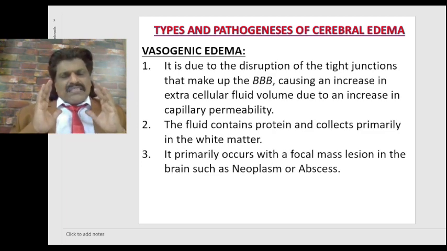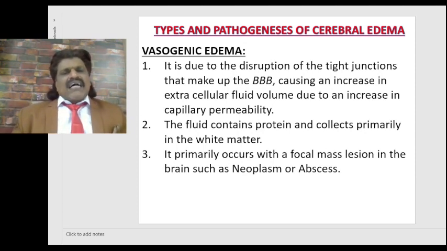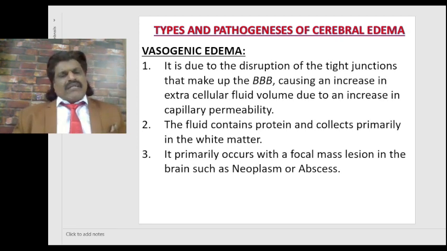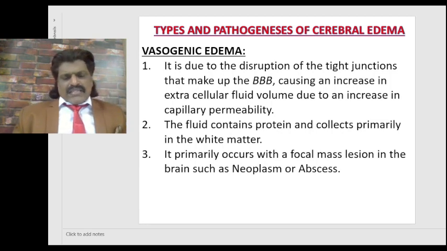So it is due to the disruption of the tight junctions that make up the blood-brain barrier, causing an increase in extracellular fluid volume due to an increase in capillary permeability. The fluid contains proteins and collects primarily in the white matter. It primarily occurs with a focal mass lesion such as neoplasm or abscess. So this is vasogenic edema.